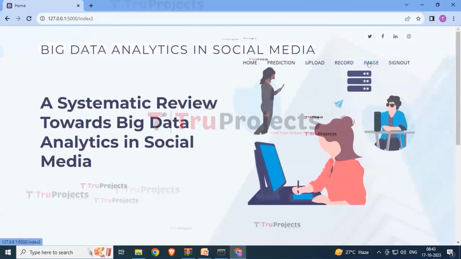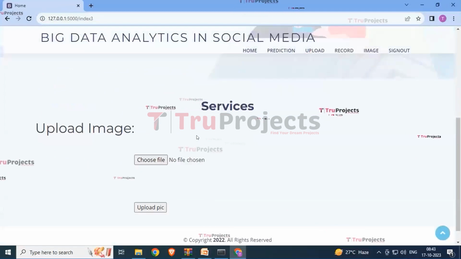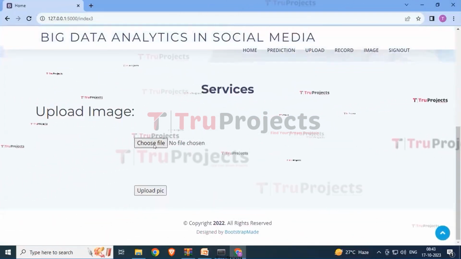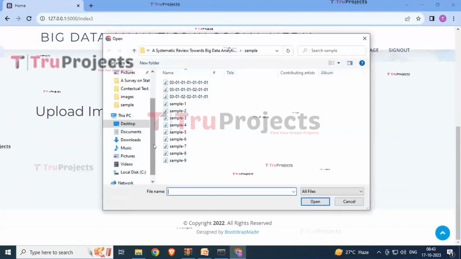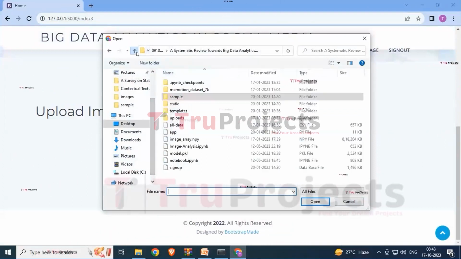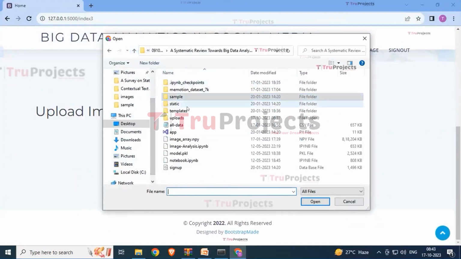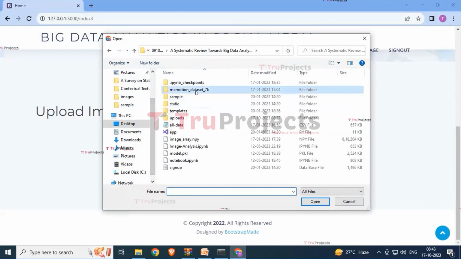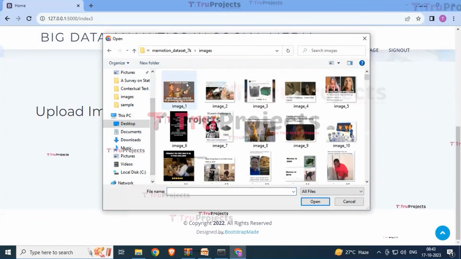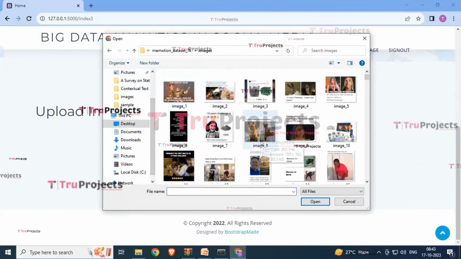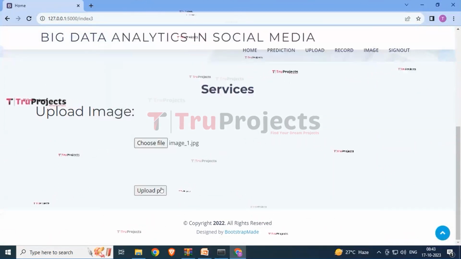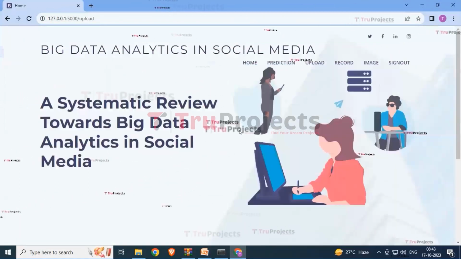And now let's click on the submit image button. So here you can see that it is asking for choosing a file. Let's click on it and choose a file from here. So here you can see that we can choose any image from this. Here I am choosing this image, and now click on upload pic.